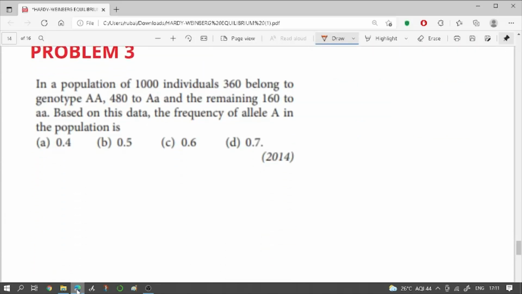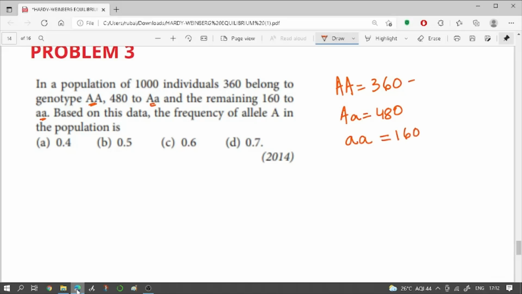In a population of 1000 individuals, 360 belong to the genotype capital A capital A, 480 belong to capital A small a, and the remaining 160 belong to small a, small a. So based on this data, the frequency of capital A in the population is, okay, so let's write down what is given. Capital A capital A is equal to 360, capital A small a is equal to 480, and small a small a is equal to 160.